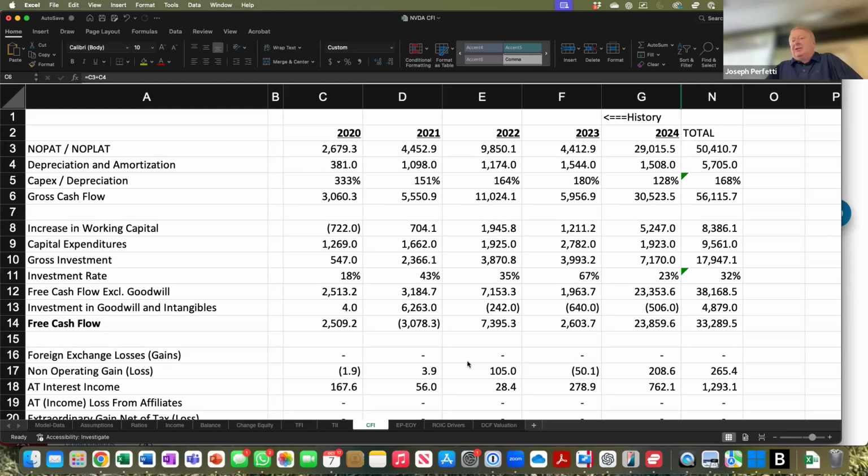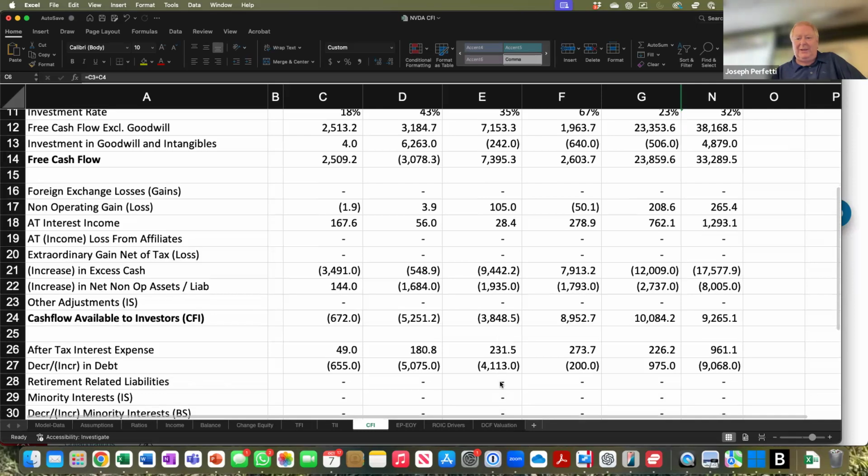All right, I need another volunteer to go from the 33.3 billion of free cash flow to the 9.3 billion of CFI. So what happened to the non-operating items? Red shirt, back row, you're looking down at your keyboard trying to avoid eye contact. That's a volunteer to me. Come on up.